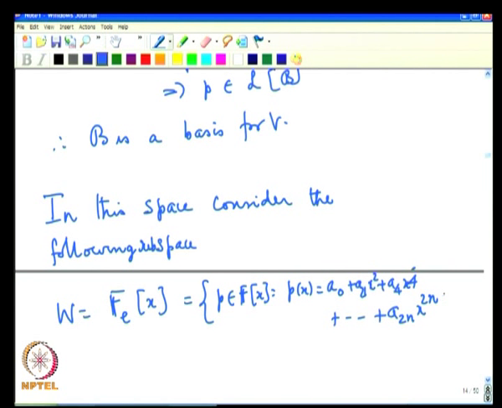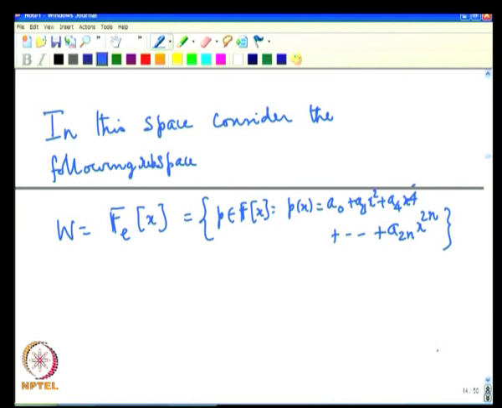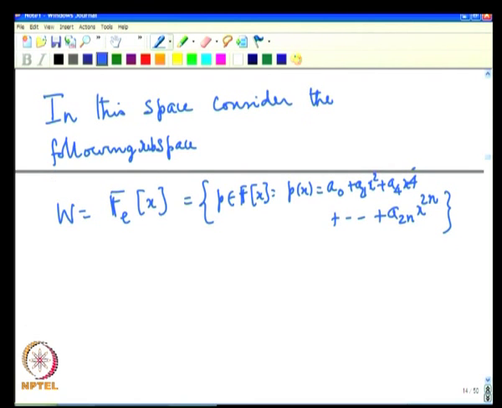So, it has only even powers of x, and that is why we call it F_e[x], and this is a subspace, and for this subspace 1, x squared, x to the power of 4, up to x to the power of 2n, the polynomials of the even powers of x, is a basis for W,